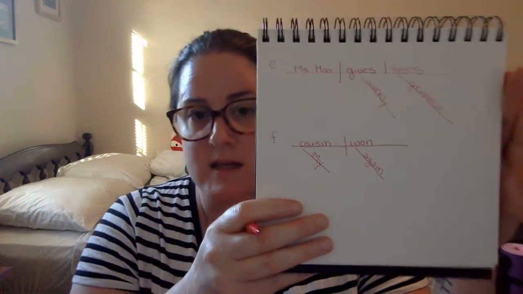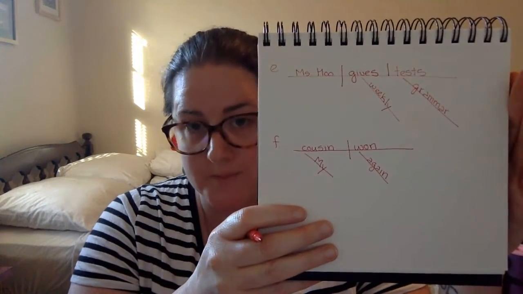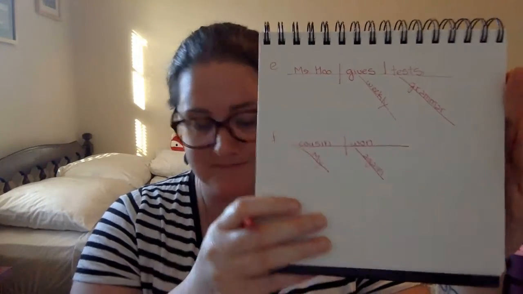Sentence F, my cousin won again. Okay. Cousin is our subject. It's modified with the possessive adjective my. Won is our verb. And again is our adverb telling when. It's modifying won. It's telling us when the cousin won. So that's what our diagram would look like.